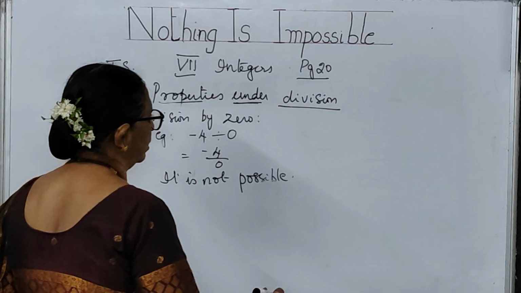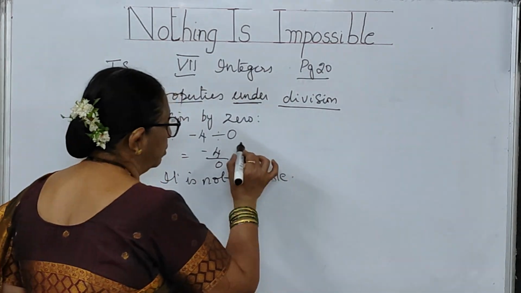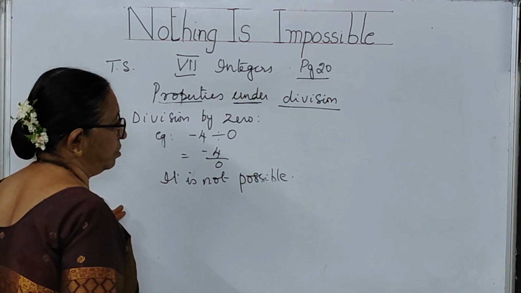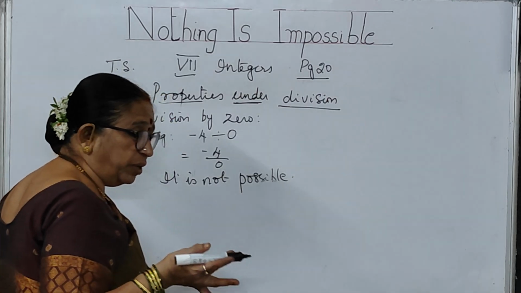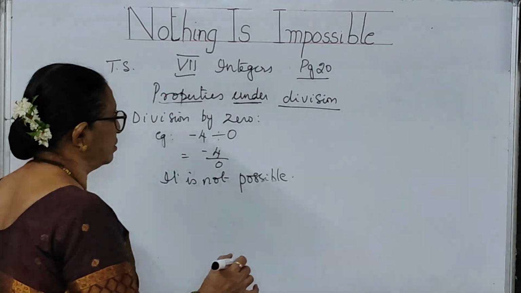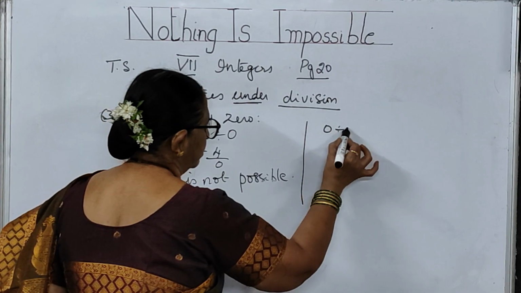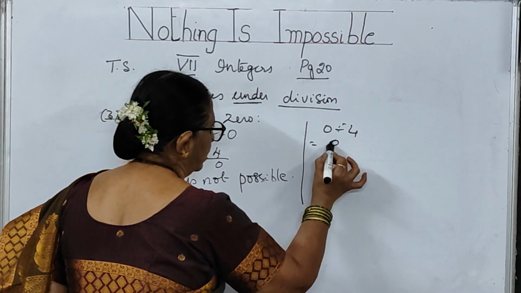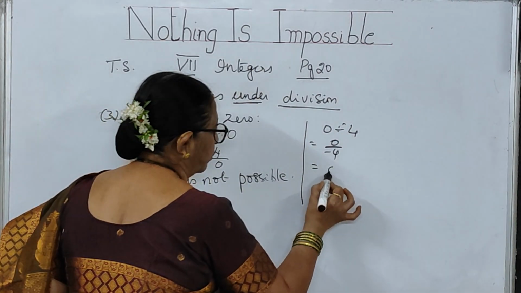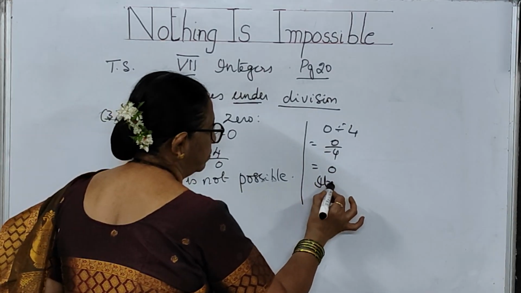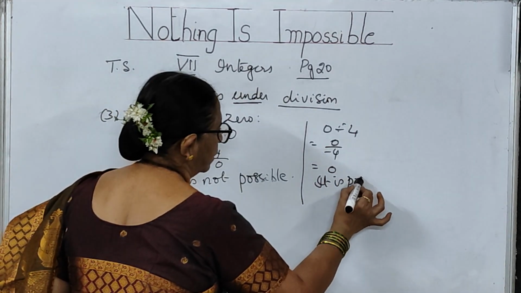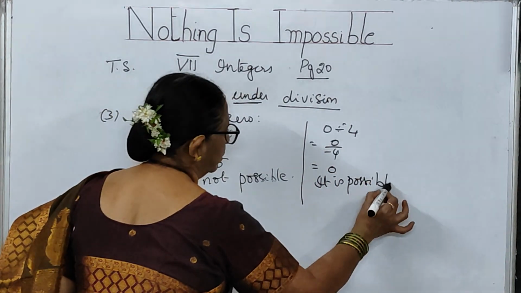But suppose you have 0 by minus 4. It's only an example I am taking. 0 divided by minus 4 is 0. It is possible, children.